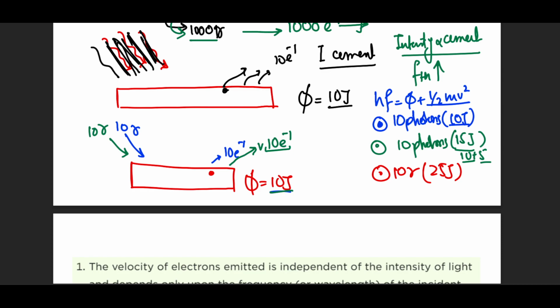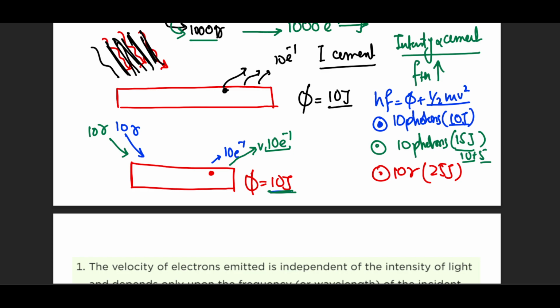Because if this was a wave, like we generally experience in daily life as well, you keep something in the microwave to heat it up. What happens after some time? As the time passes by, the energy of the microwave gets added into the food and it heats up. In quantum physics, this is not the case. You see, you have to provide at least the work function, otherwise nothing is going to happen. Right? So that is why we say that this light radiation is actually behaving like a particle, like a quantum, like a packet of energy. Okay, this is a debate for another day.